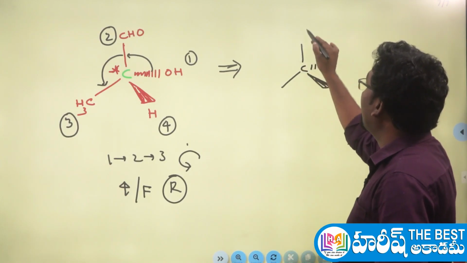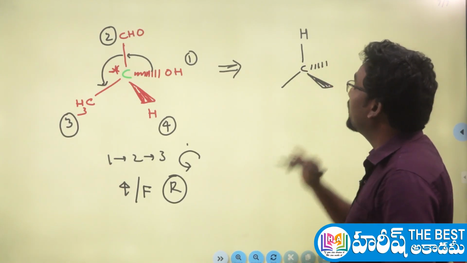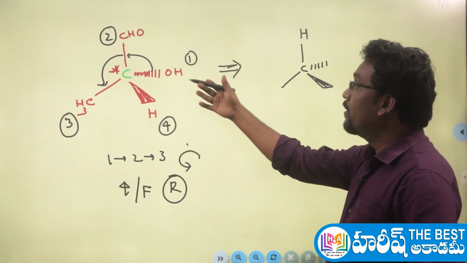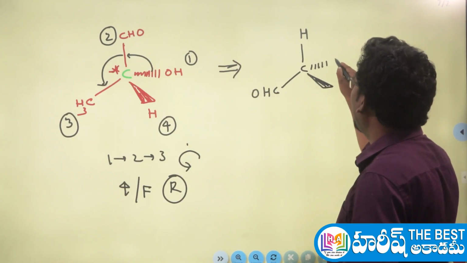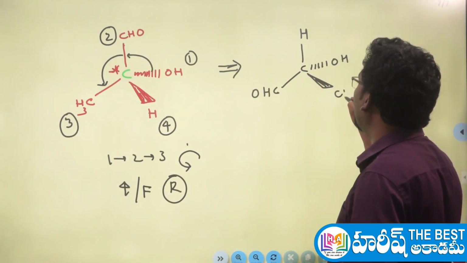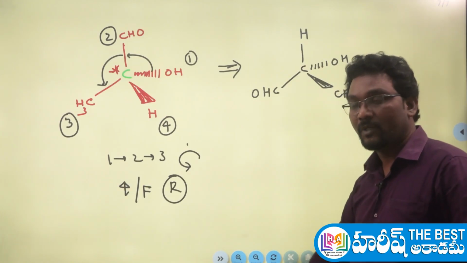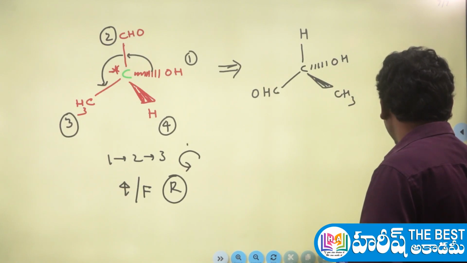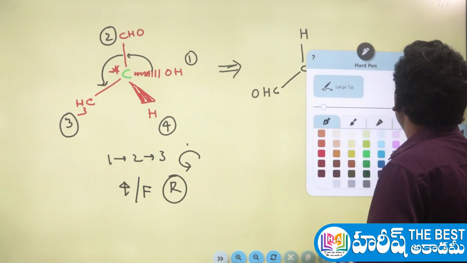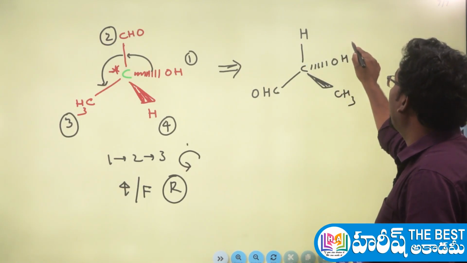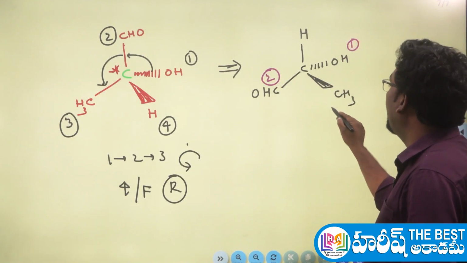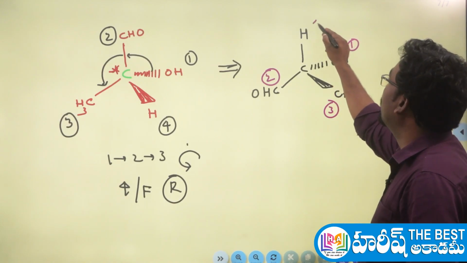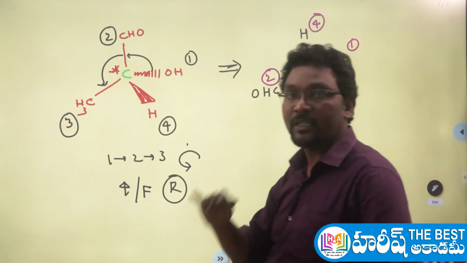What I am doing is writing the hydrogen atom here, and the remaining groups can be written anywhere. Let me write the aldehyde here, the hydroxy group here, and a methyl group here. Then give the priorities, following the CIP rules. The hydroxy group is the first priority, aldehyde is second, methyl is the 3rd priority, and hydrogen is the 4th priority group. That's it.